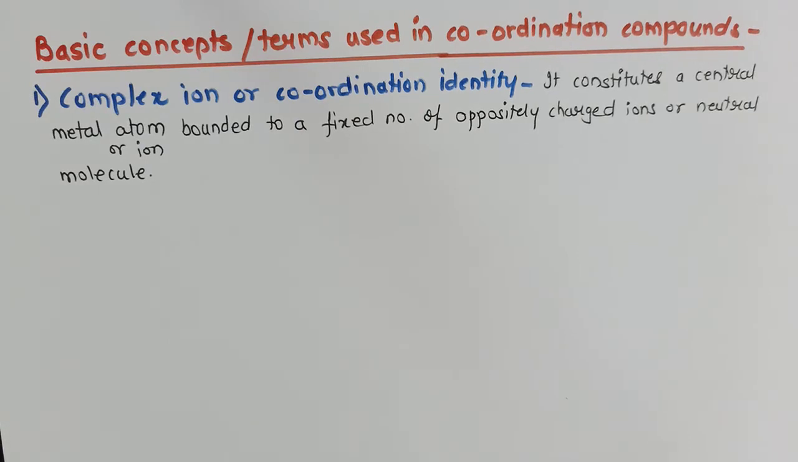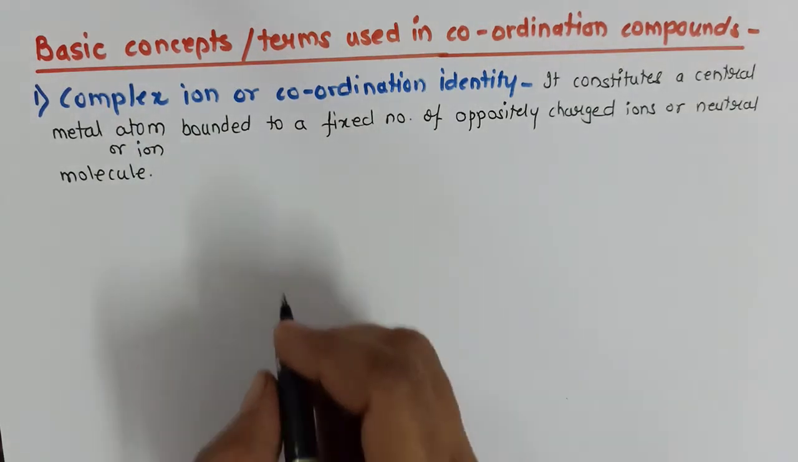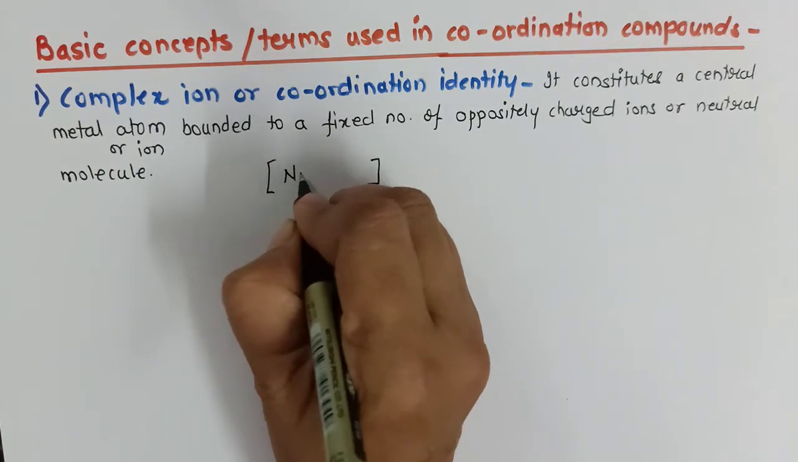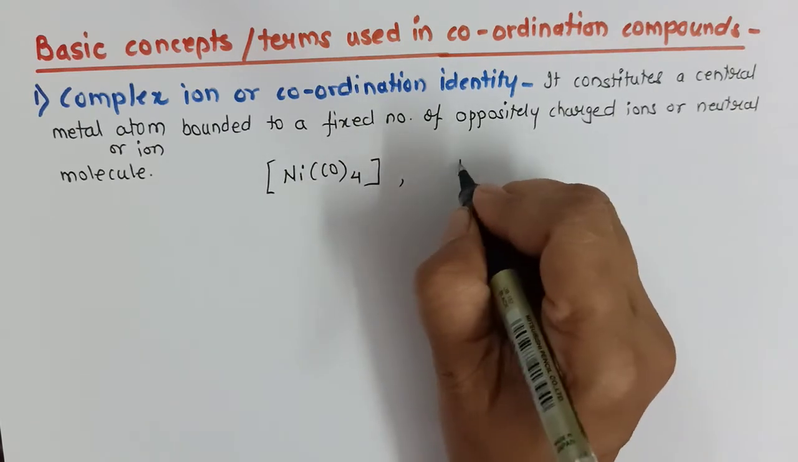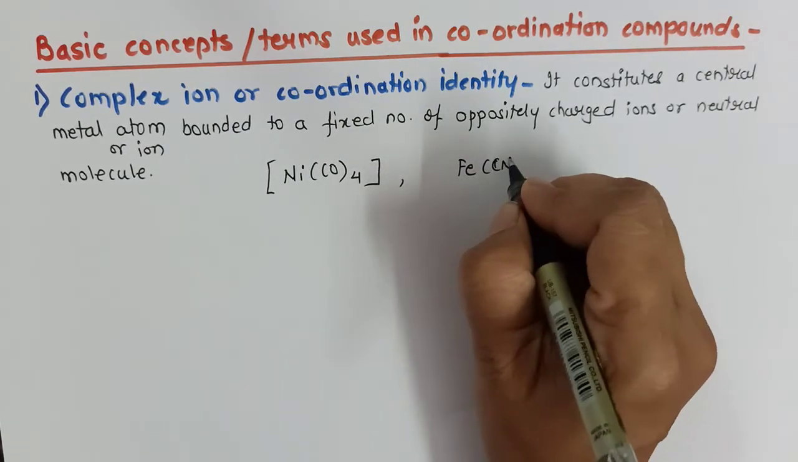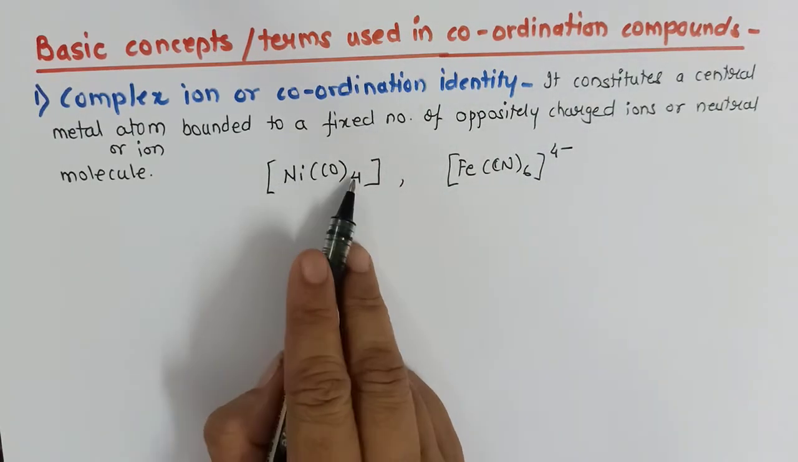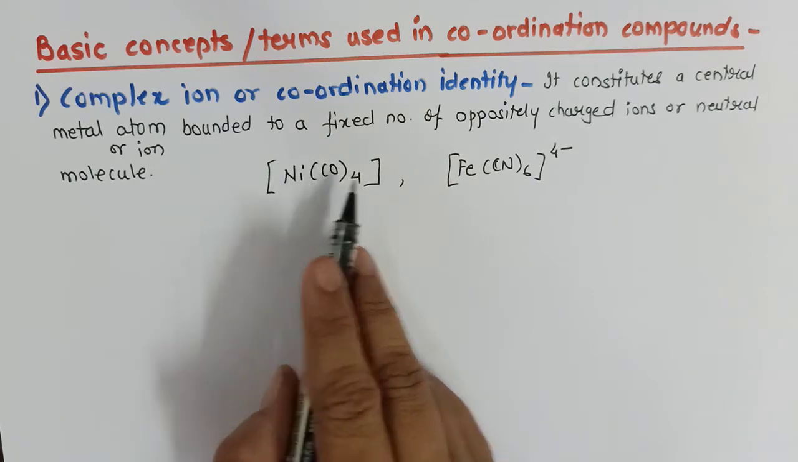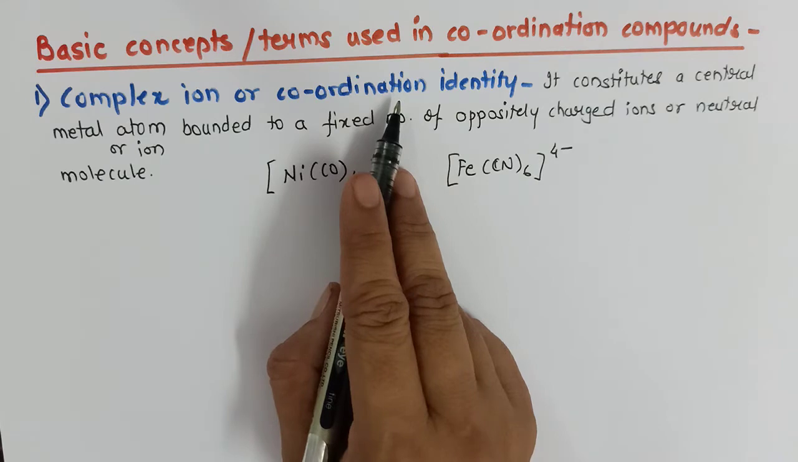The very first term that you must know about coordination compounds is what is a complex ion or a coordination entity. For example, whatever is written in square bracket, nickel tetracarbonyl, or I will say [Fe(CN)6] with 4 minus charge on it, the entity or the ion written inside the square bracket, that is a complex ion, or I will call it a coordination entity.